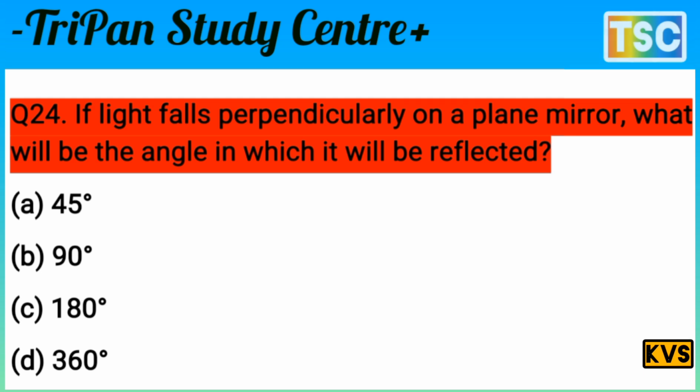If light falls perpendicular on a plane mirror, what will be the angle in which it is reflected? You know that the question is very clear and the answer is very clear. On a plane mirror, the angle is 180. It means C option is correct. The answer 180 is correct for this question. And let's see the next question here.